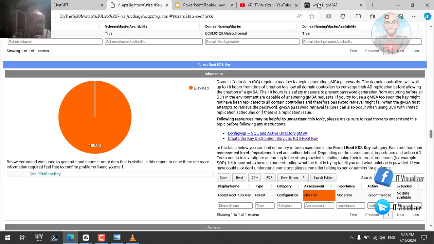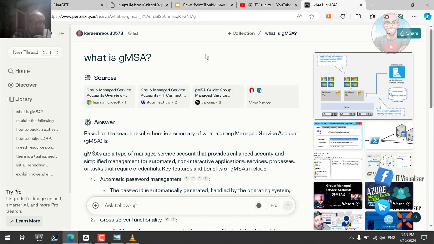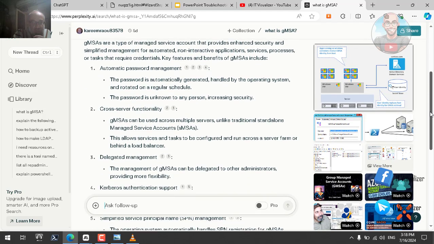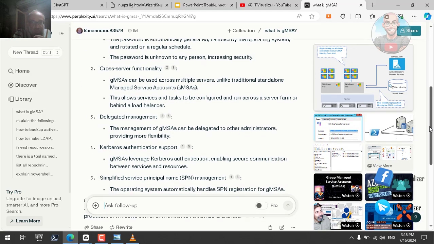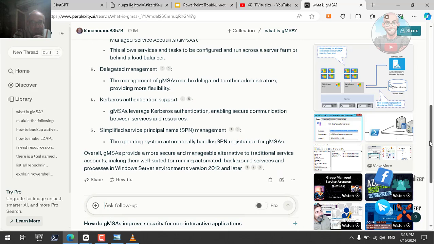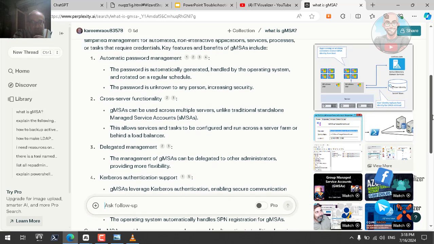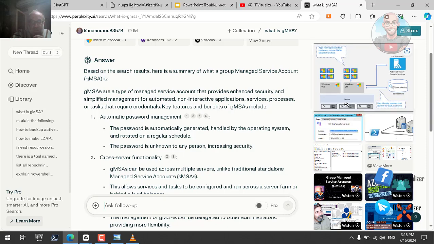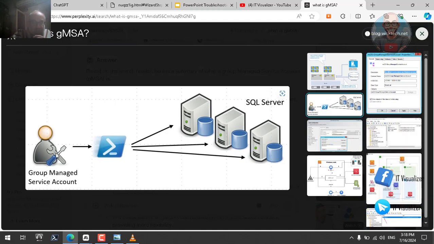If you go to Perplexity, here is another explanation which is very good actually, giving the same explanation done by ChatGPT, but here it is giving you some screenshots concerning how these GMSA services look. First of all, this is, for example, a service account that will run the SQL service on a couple of servers.